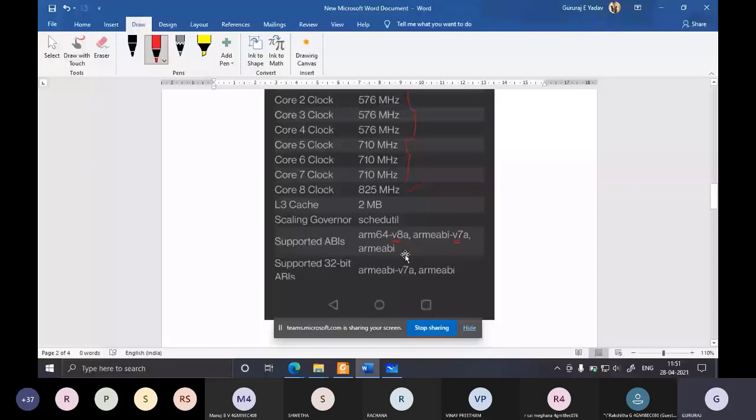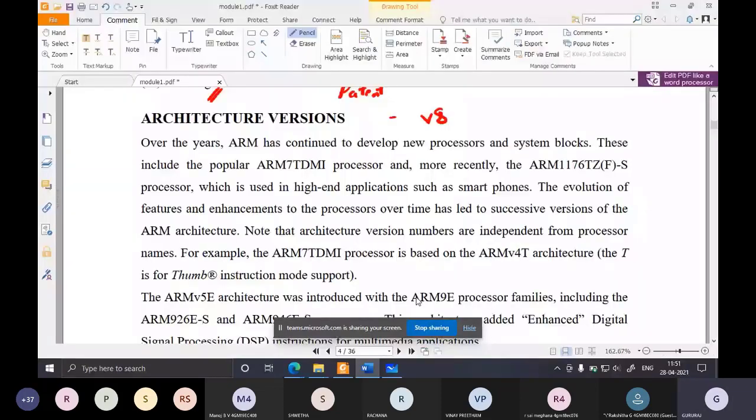Okay, so we shall see what the architecture versions are. Over the years, ARM has continued to develop new processors and system blocks. These include the popular ARM7 TDMI. So this was a very popular processor and still is popular in many simple applications.